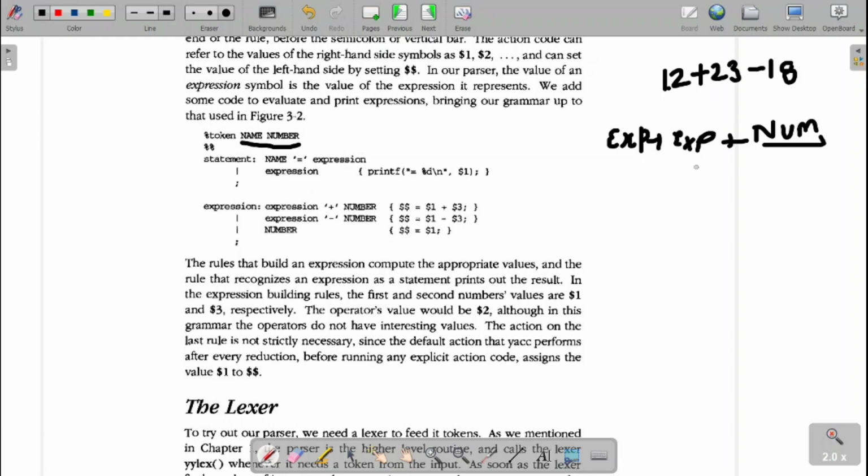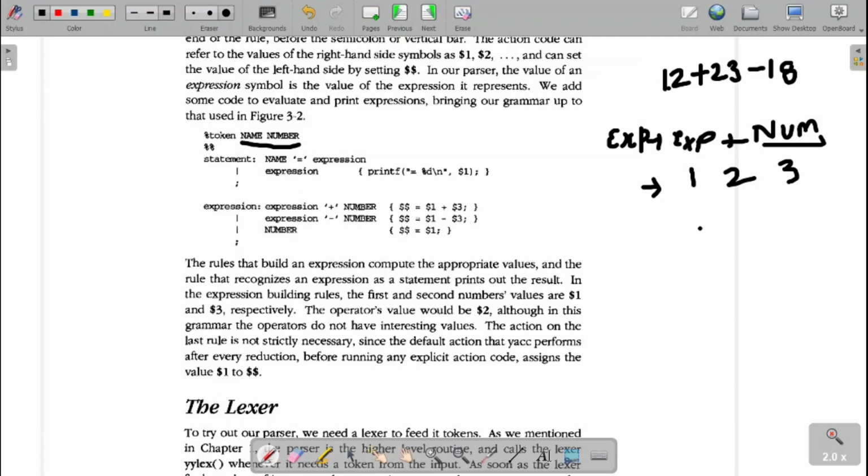If I go with the count, this is my first argument, this is my second argument, this is my third argument, and this is my total, the left hand side. If I take the arrow symbol, this is the first argument, the second argument, and the third argument.